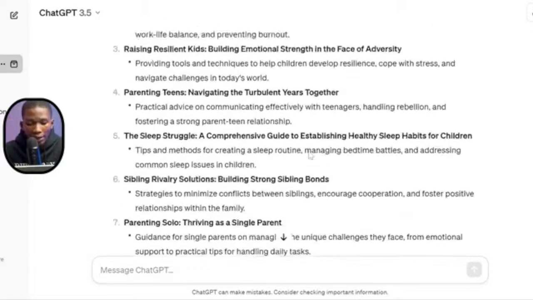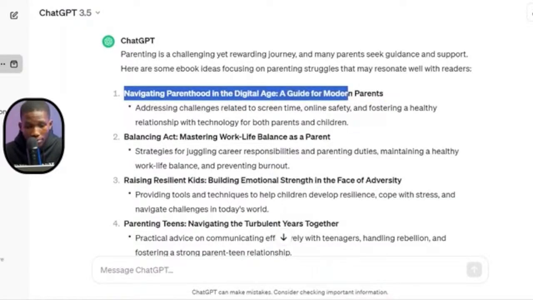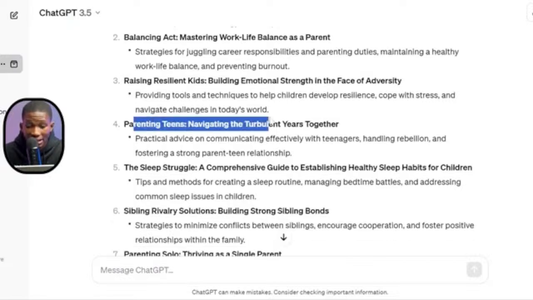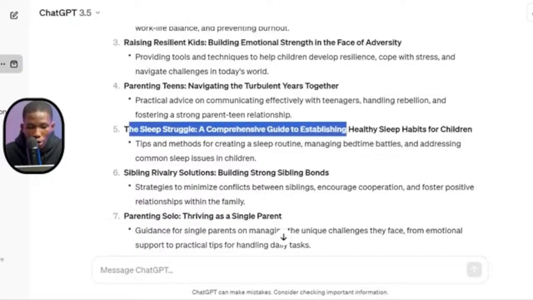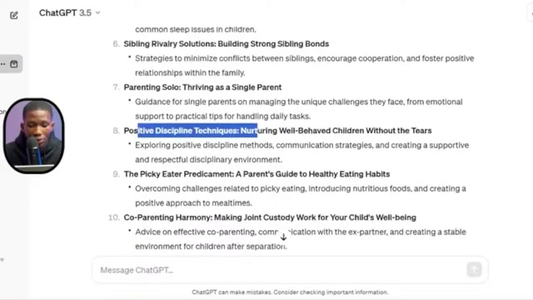So at this point, you can see what it looks like. You can see that it's giving me some titles right here. It says navigating parenthood in the digital age, balancing act, mastering work-life balance, raising resilient kids, building emotional strength in the face of adversity, parenting teens, navigating the turbulent years, the sleep struggle, sibling rivalry solutions, parenting solo, positive discipline. So a lot of things right here.